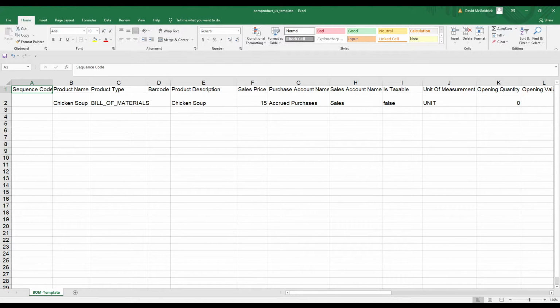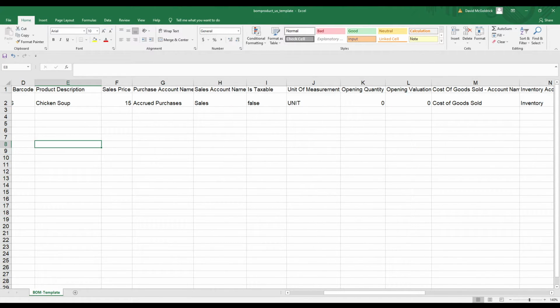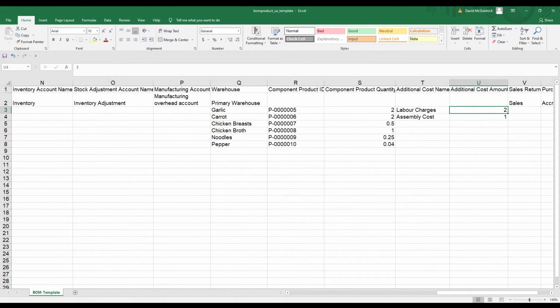So what is a bill of material? A bill of material is a product that has many components that are assembled together with additional costs in order to create a final product. So for example, in this sheet, we're using chicken soup. So you can see chicken soup here. And then we are importing garlic, carrots, chicken breast, chicken broth, noodles, pepper in order to create this chicken soup. We also have additional costs like labor charge, assembly costs, and other stuff to add as well.